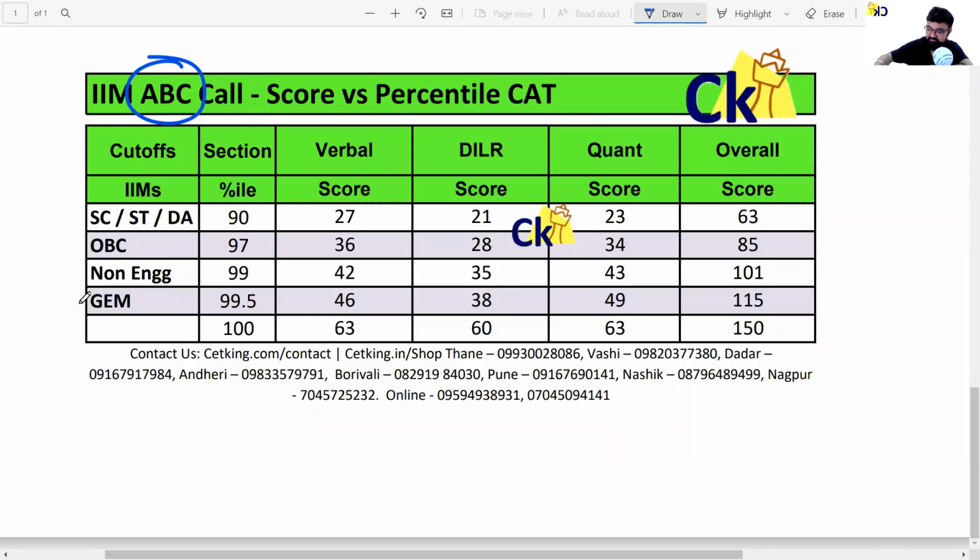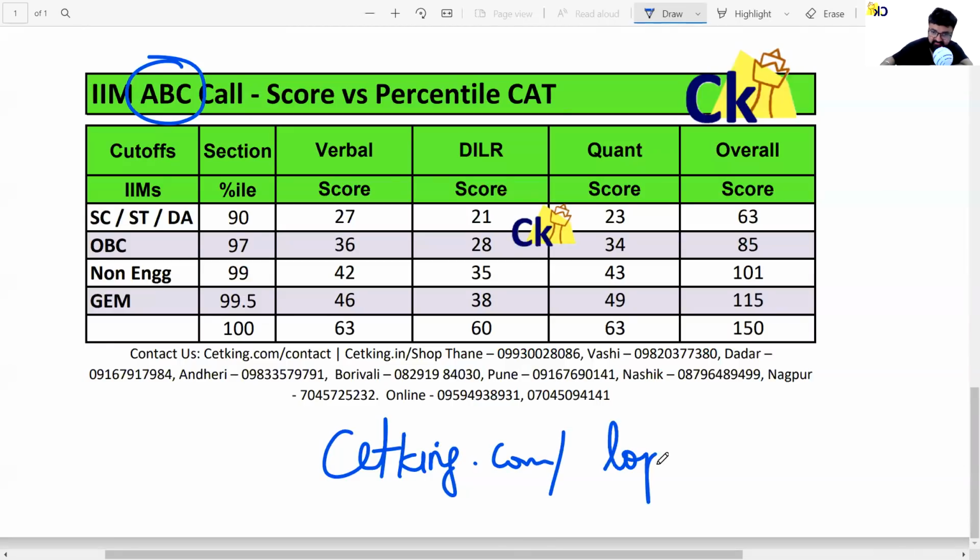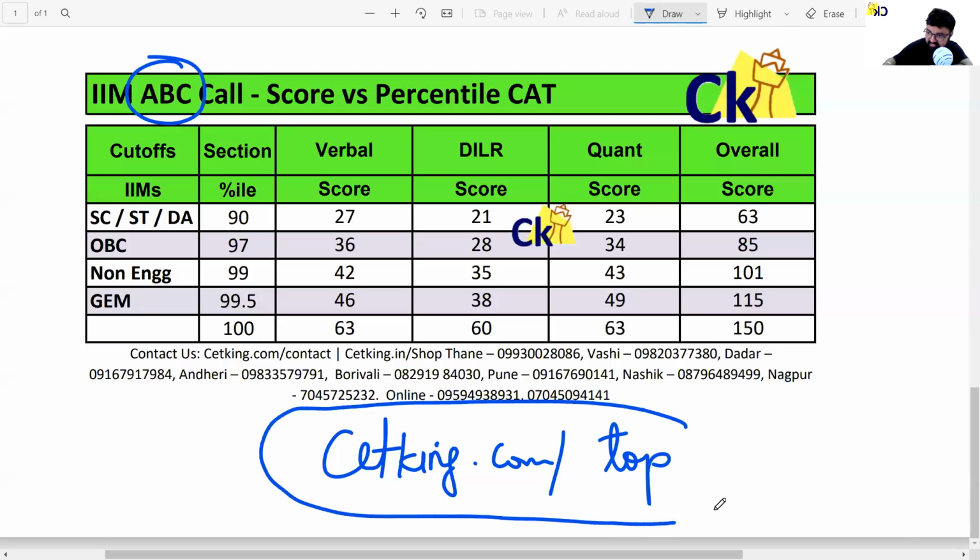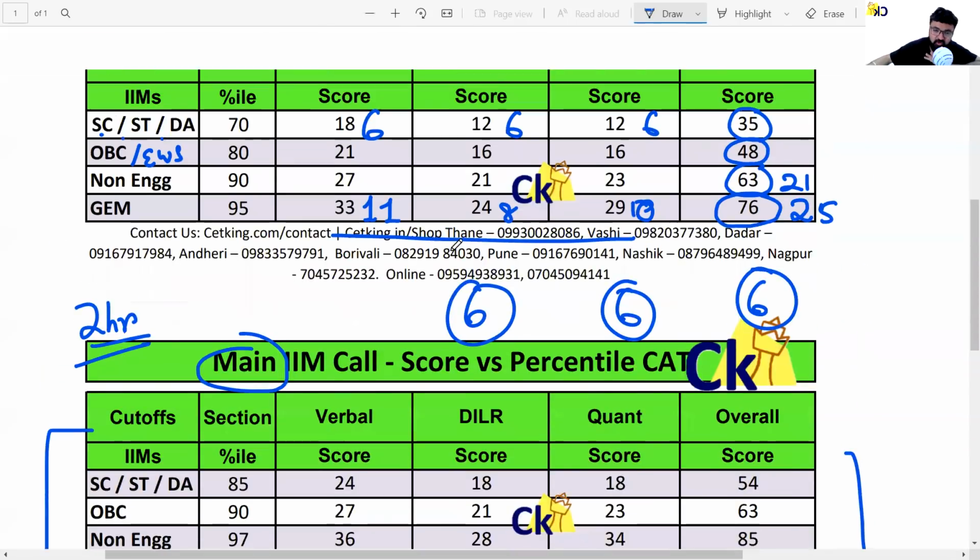Let's start with this thing. Okay, so go to cetking.com/top. I've given the list of all the colleges. You can find the ranking of all the colleges. So yes, 100 plus is a safe score. Perfect. Now this is how to achieve this target.